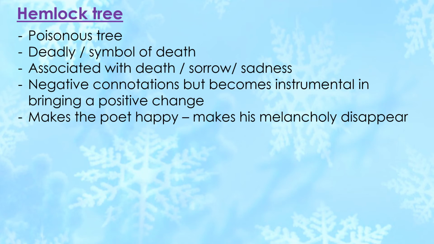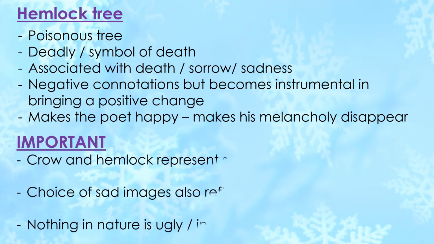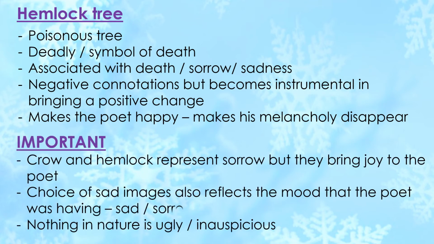So the poet wishes to convey that nothing in nature is ugly or inauspicious. Even the things we consider unlucky or ugly can make us happy. They can become instrumental in making our lives blissful. Crow and hemlock represent sorrow, but they bring joy to the poet. Extremely important line. Many questions can come based on this idea.